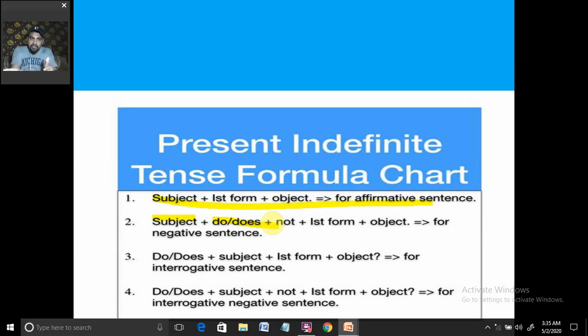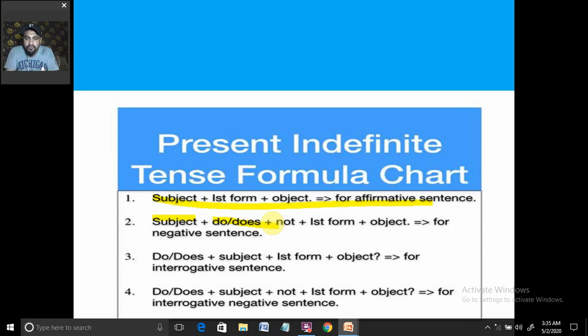And whenever we write a negative sentence, after the helping verb there would always be a negation sign. Then subject plus do or does plus not plus verb's first form. We write the verb's first form, and we do not use s or es with that. I'll explain that later on. Then plus object.